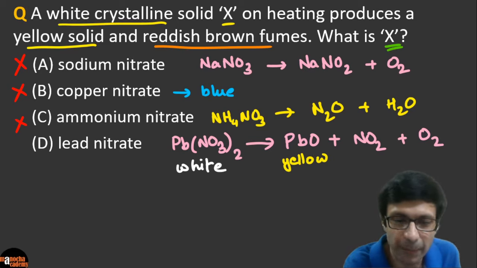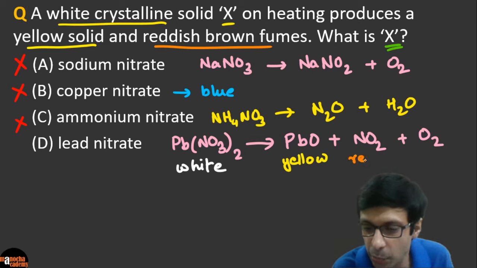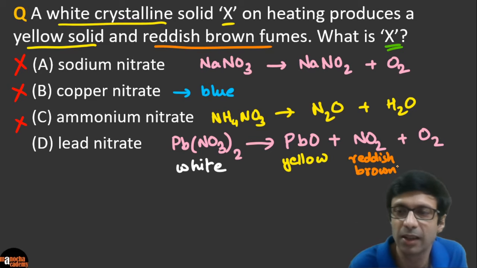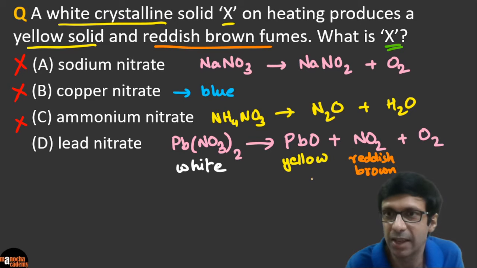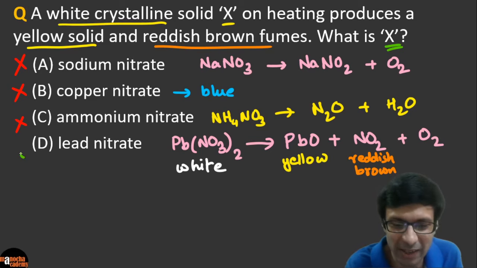And NO2, nitrogen dioxide, is a reddish brown gas, and oxygen, you know, is colorless. So NO2 is reddish brown in color, and oxygen is colorless. So if you look, D is our correct answer.